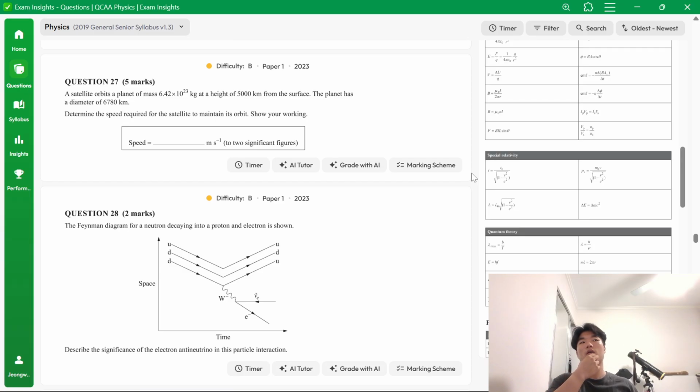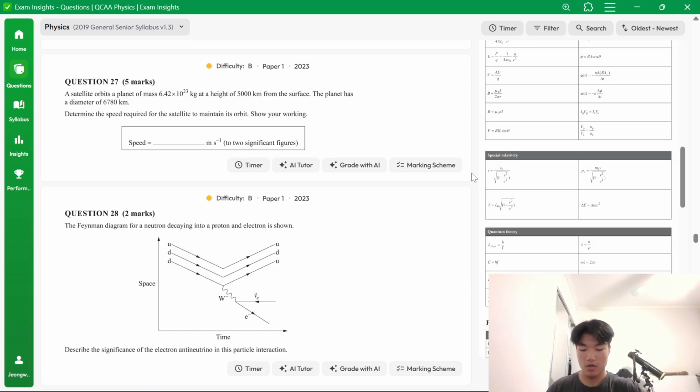A satellite orbits a planet. No, we are using that. Yeah. Okay. Let me just write down.